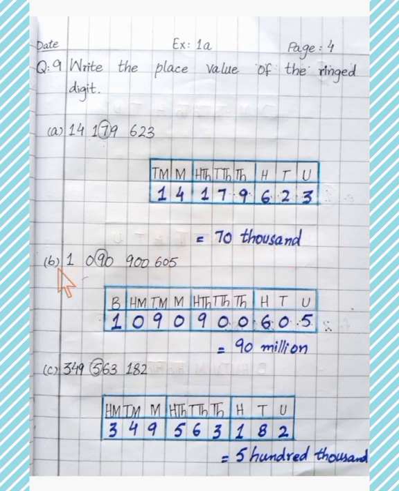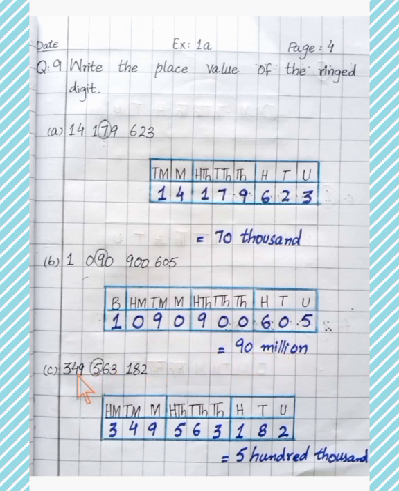Part B, the value is 10909000605. In this question you have to find the value of the ringed digit, which is 9. First we place a value in a place value chart. The ringed digit is 9. How do we know the value of the ringed digit 9? 10 million. Then we write it like this, 90 million.